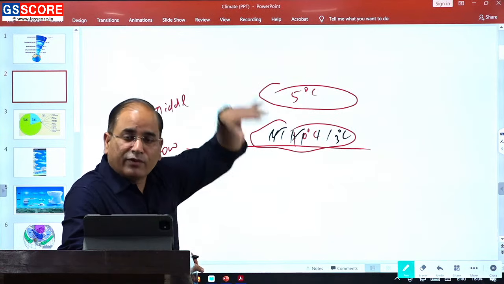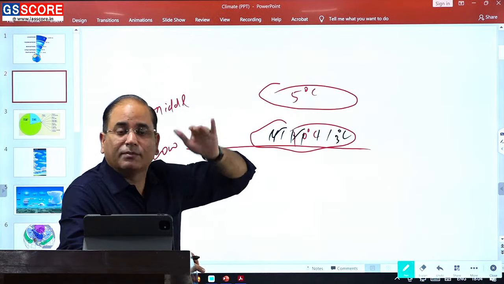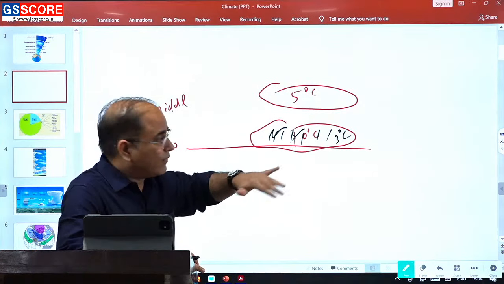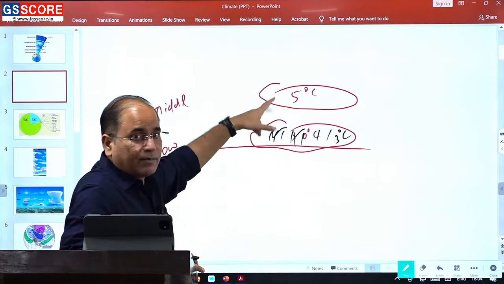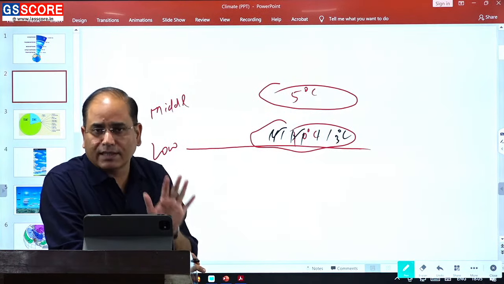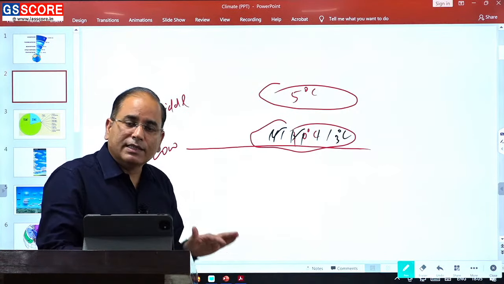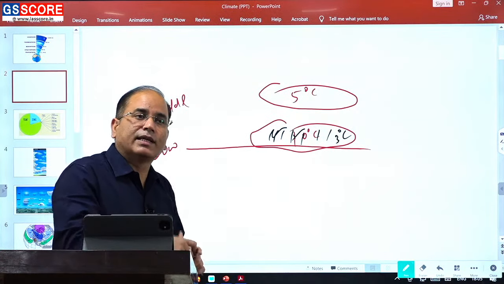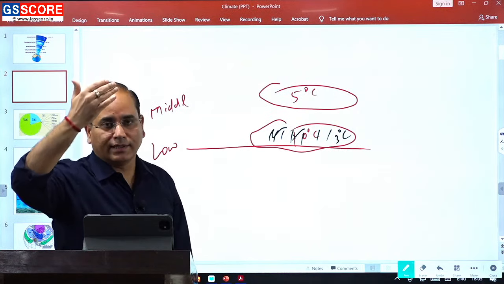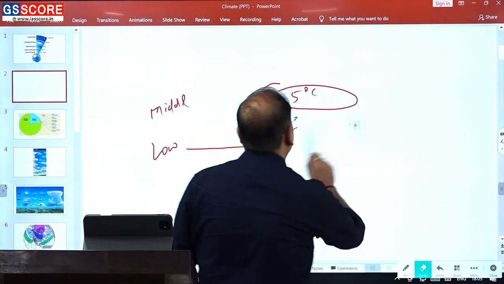It is not that when you go upside there is an increasing pattern, nothing like that, but still the general pattern has got inverted, and that is simply known as temperature inversion. So temperature inversion is when the lower part of the air exhibits lesser temperature in comparison to the air overlying.